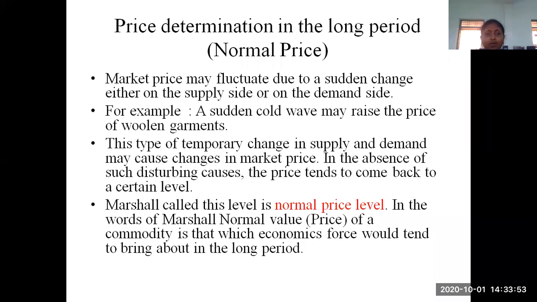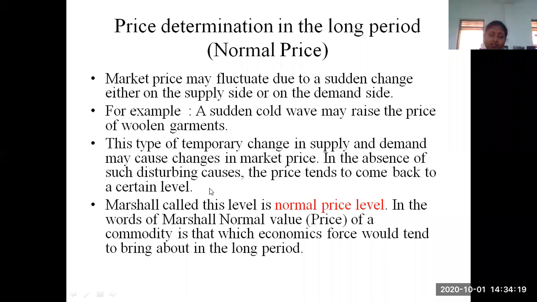Some disturbances occur in this way. This type of temporary change in supply and demand may cause changes in the market price. Whenever demand for a particular commodity increases, sellers naturally want to earn profits and change the prices. In that way, market prices are affected by these fluctuations.